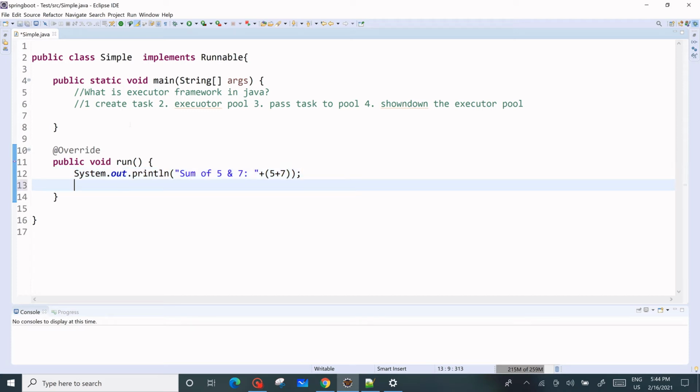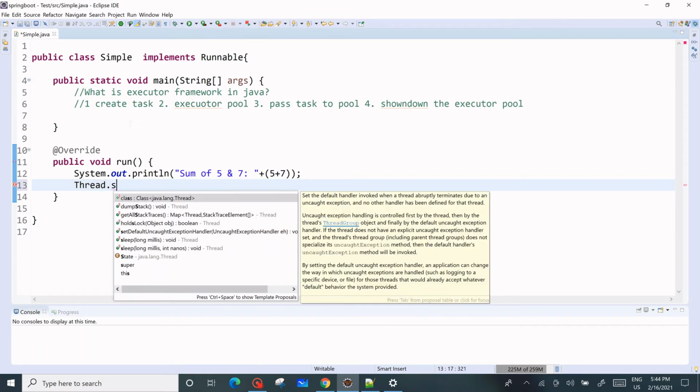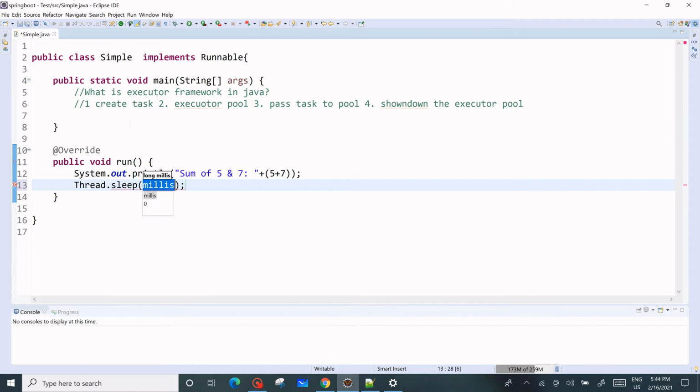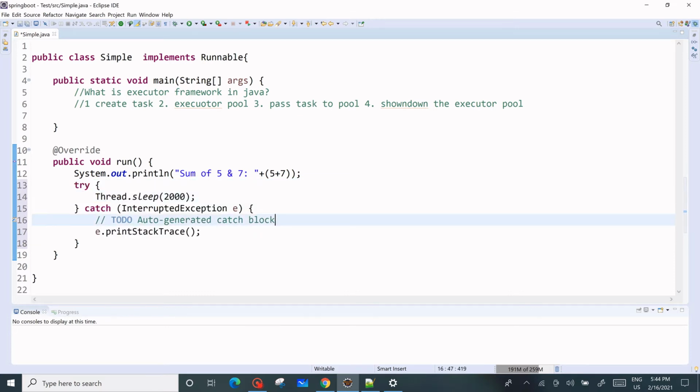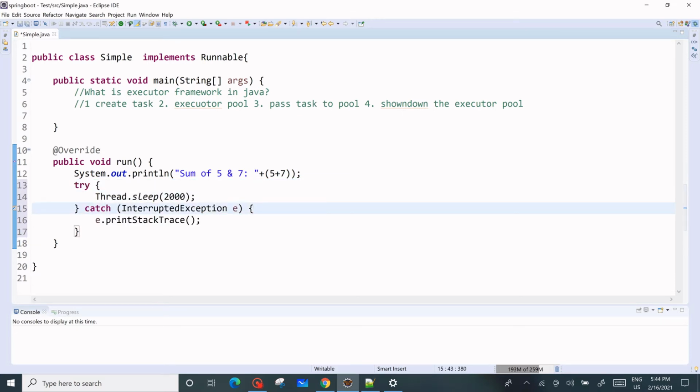After that we can call the thread to sleep for some time, to interrupt for some seconds. So 2000 milliseconds I'm going to give. To do that we have to surround it with a try catch block. It will throw an InterruptedException after the time is up. The InterruptedException will resume the thread to start again from where it left off the task.